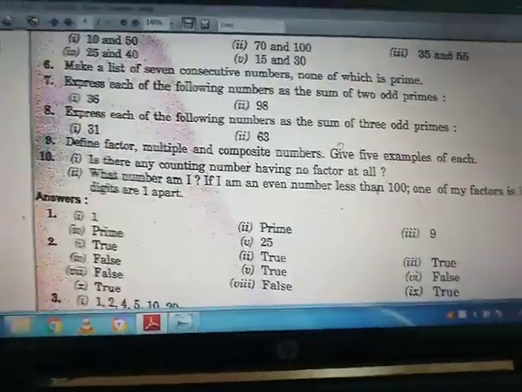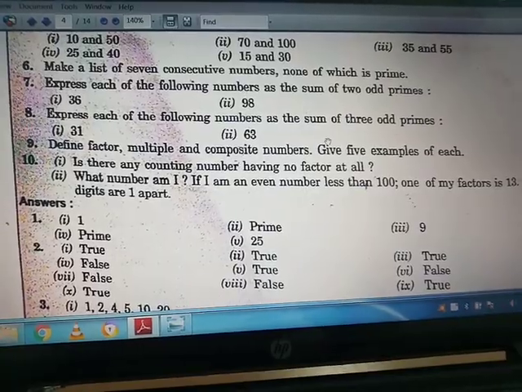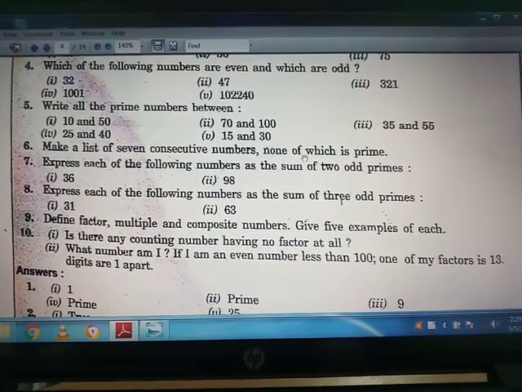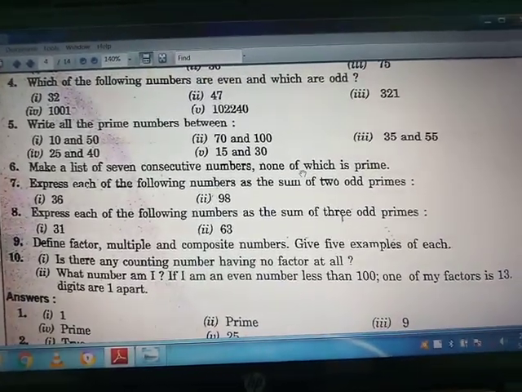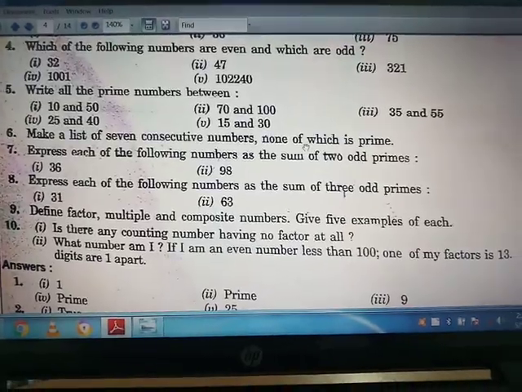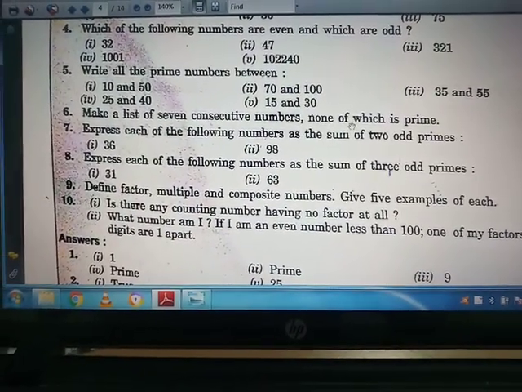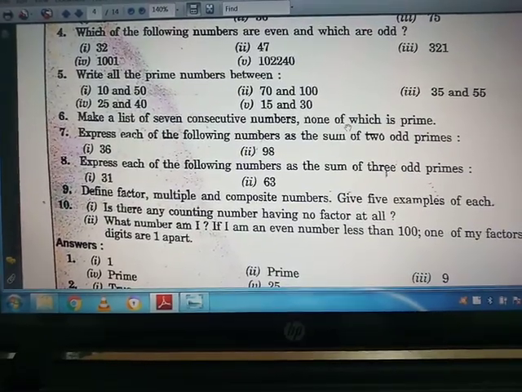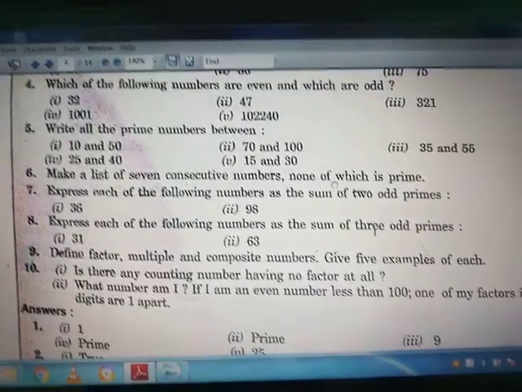Now the 10th question: is there any counting number having no factor at all? The answer will be no, because the smallest number, 1, has 1 as a factor itself. So there is no number that has no factor. Now the second part of question number 10: what number am I?